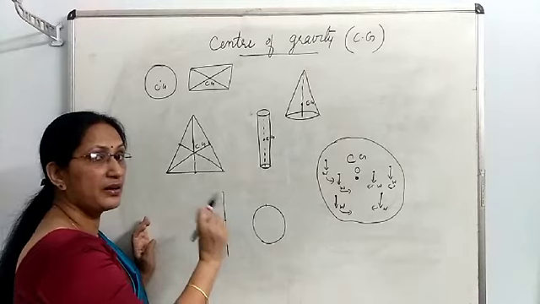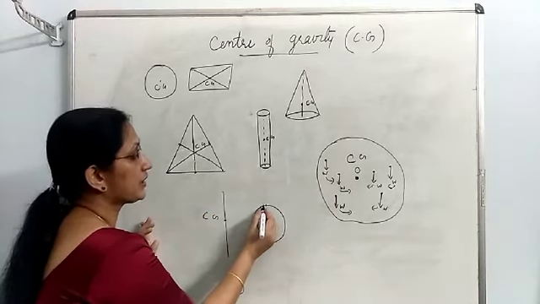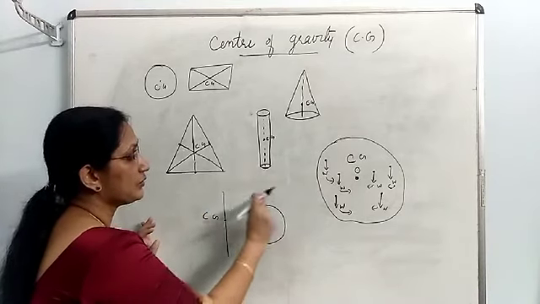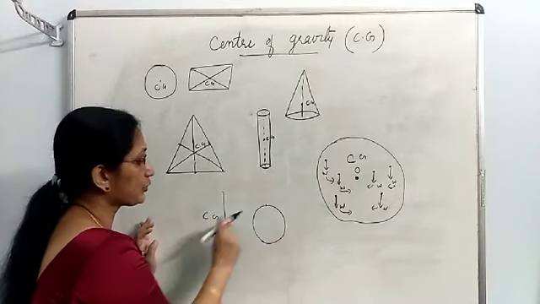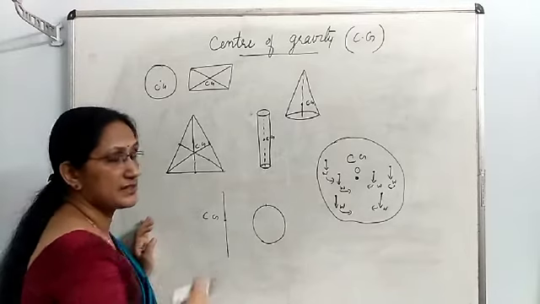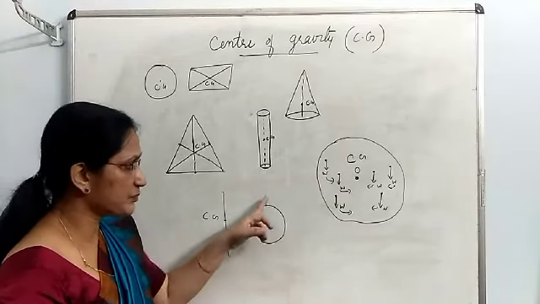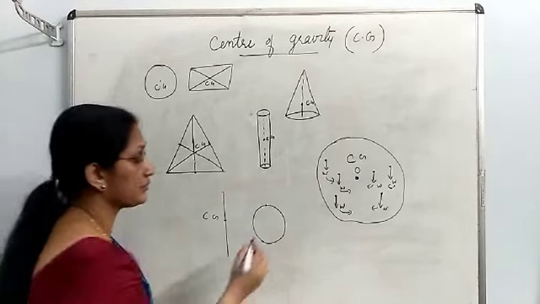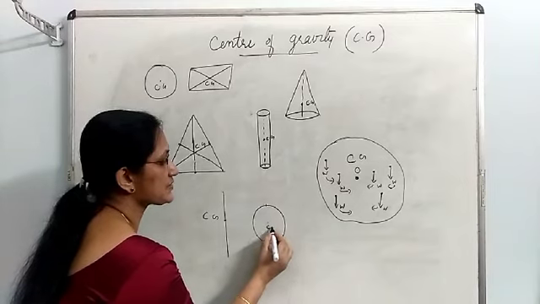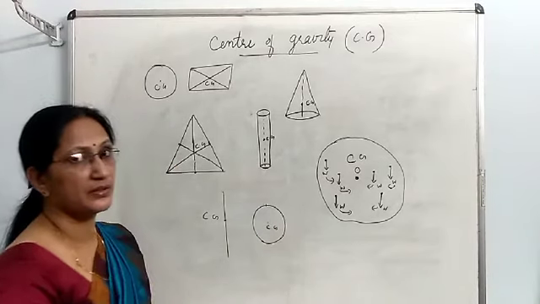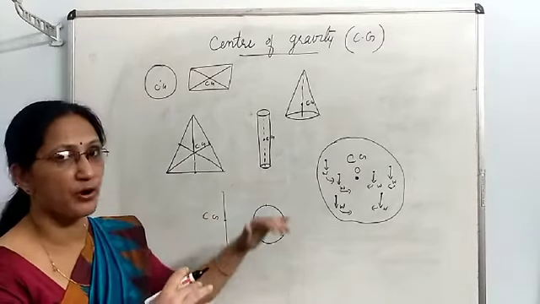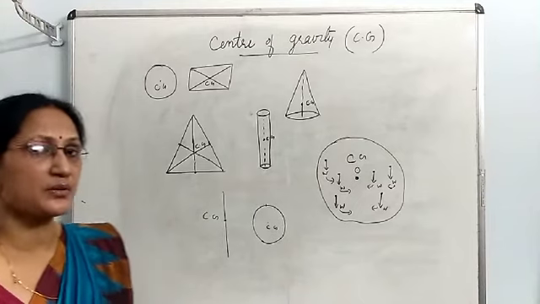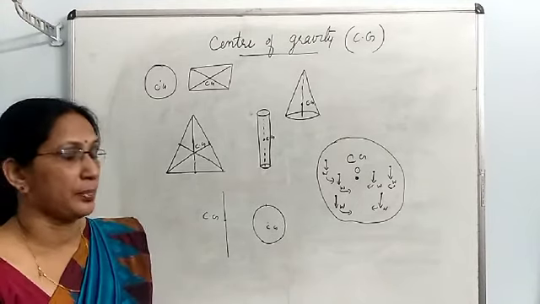Suppose this mark you made with chalk, that mark has come here. Now, for this ring, which is made out of this wire, where is its center of gravity? Will it be the previous point? It will not be. Now the center of gravity changes. It is the midpoint. So, when the body deforms or when its shape changes, center of gravity changes.